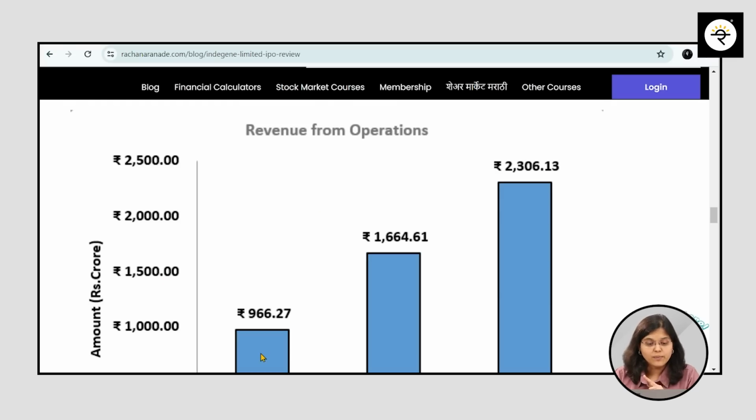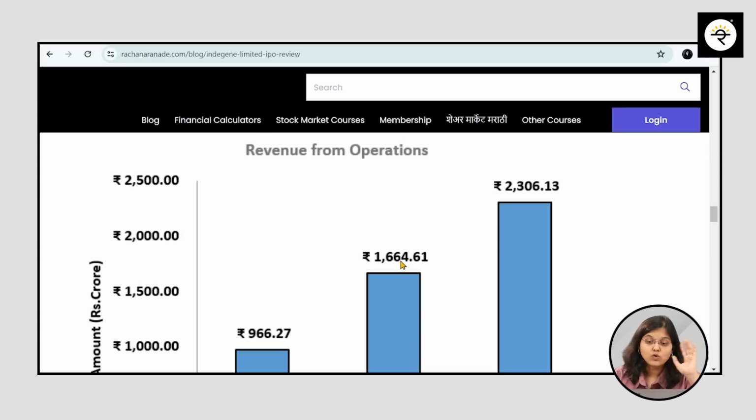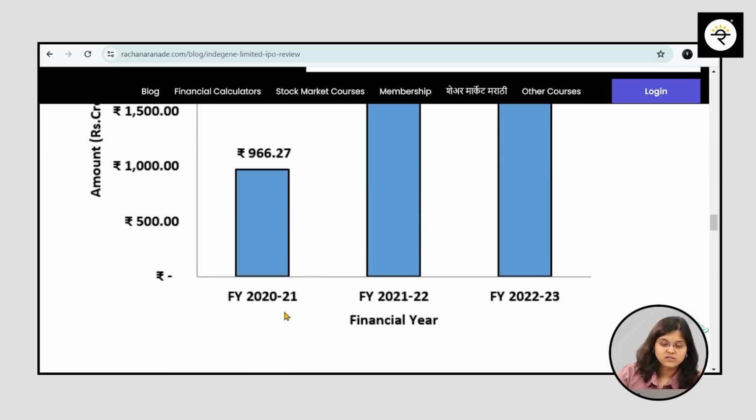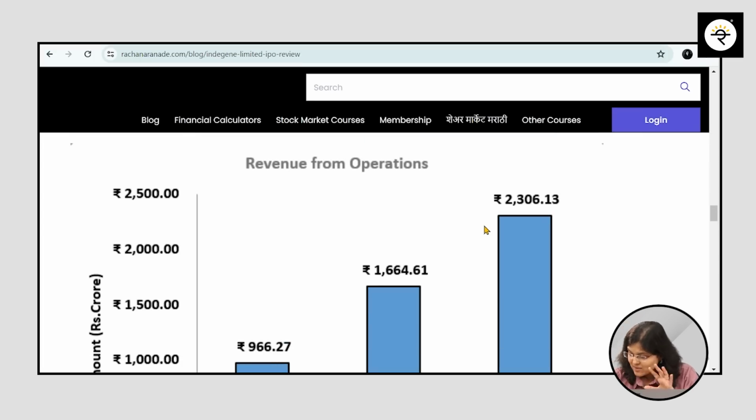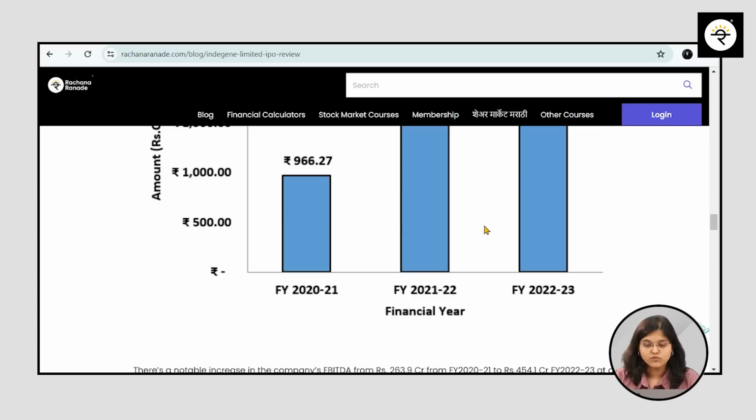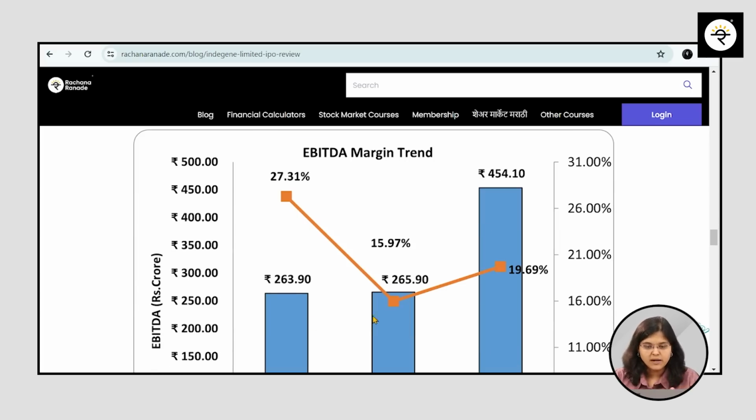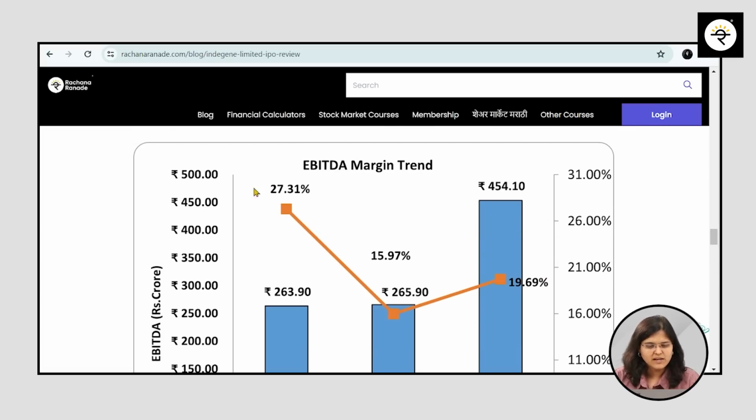So if you see, our revenue from operations has gone straight up from 966 crores to 1664 crores to 2306 crores. I'm talking about financial years 21, 22 and 23, and this CAGR comes up to around 54%. So revenue has grown at almost 54% CAGR. Even if you check the EBITDA margin trend, it was at 27%, dropped to 15.97%, again up to 19%. The management has very clearly mentioned that this 27% was on the higher side because of the COVID year. Okay, so let's ignore that. So we can just say that from 15.97% it has gone up to 19.69%.